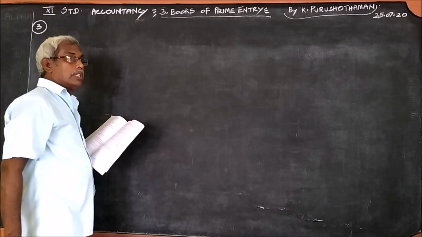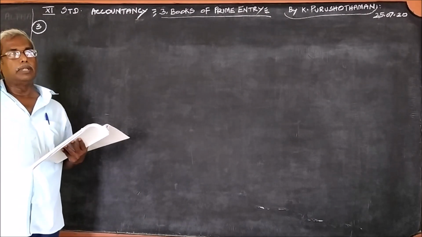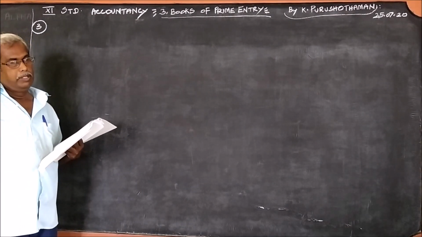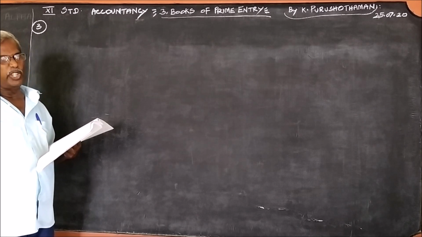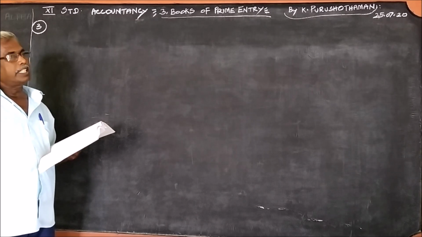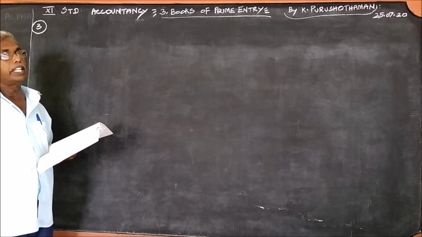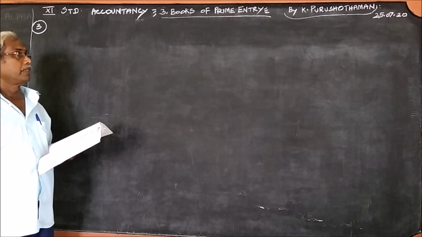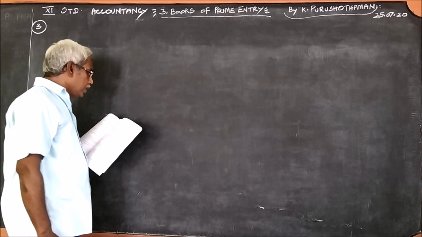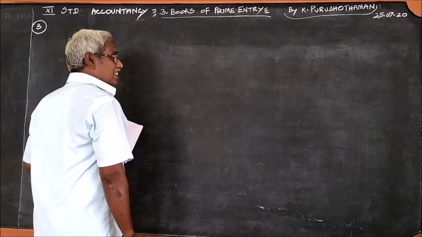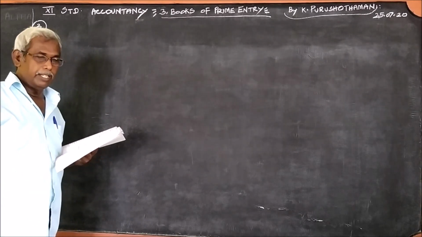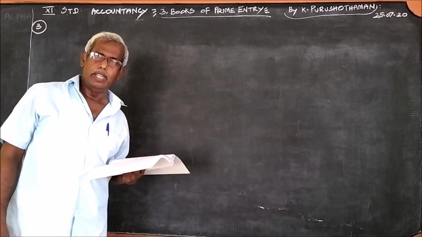Before we actually start doing the problem, we should decide our requirements. What are the headings we should write for this problem? Usually for an accounting equation, we know assets is equal to capital plus liabilities.